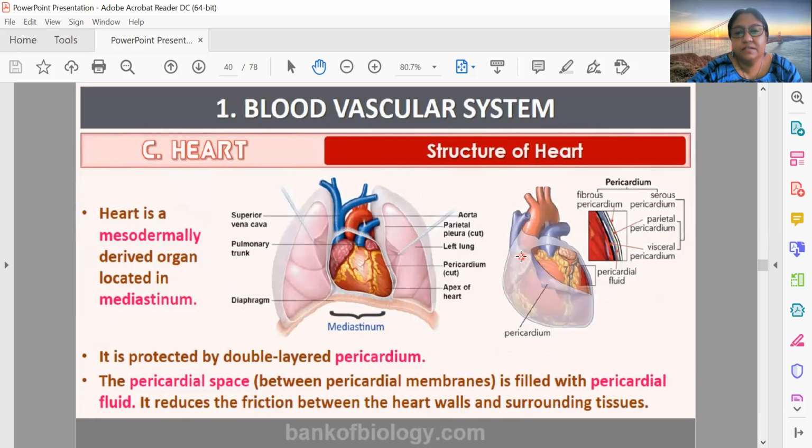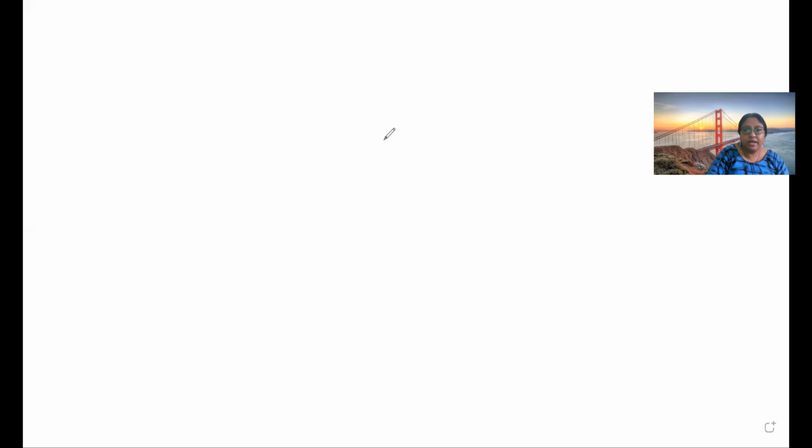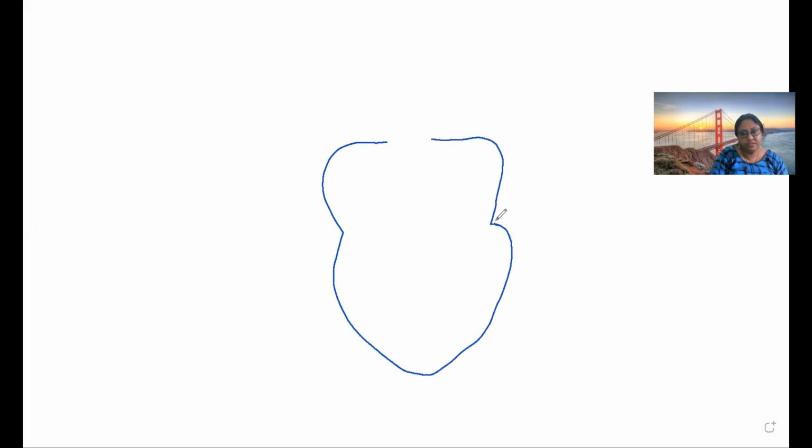So next is the structure of the heart. I just wish to teach you by drawing it. Just give me some time to share the screen. So I will draw the diagram of the heart and explain it to you. It's a very easy diagram and can be drawn quickly. As you can see, I am drawing it directly on the screen. You can understand how easy it can be.